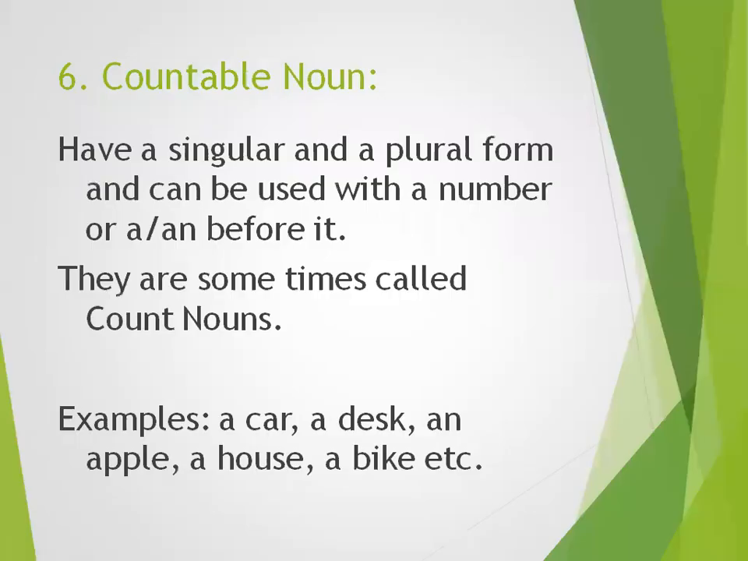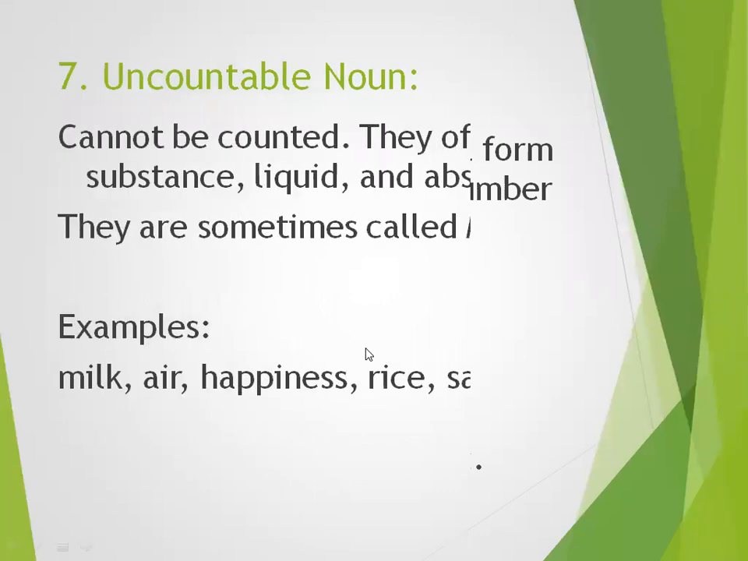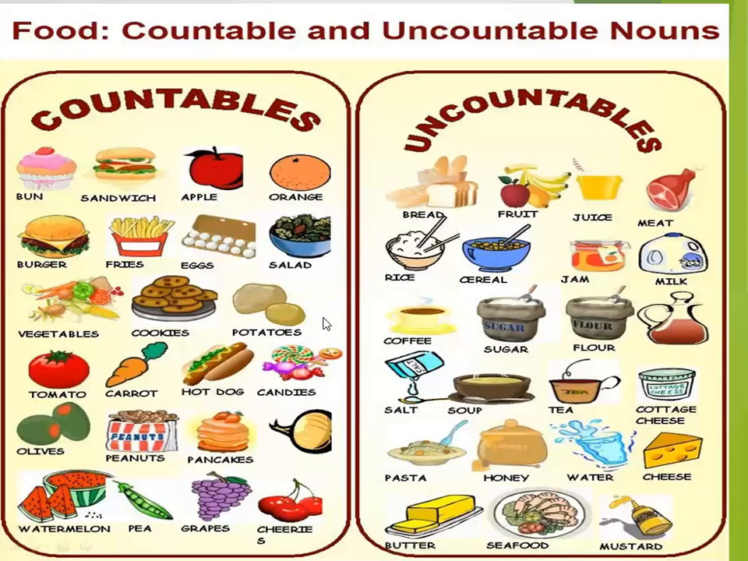Then we have this list: countable, or all the nouns which we can count, these all are countable nouns, and all those things which we can't count or we measure, these all are uncountable nouns. And at the end you also have countable and uncountable things.